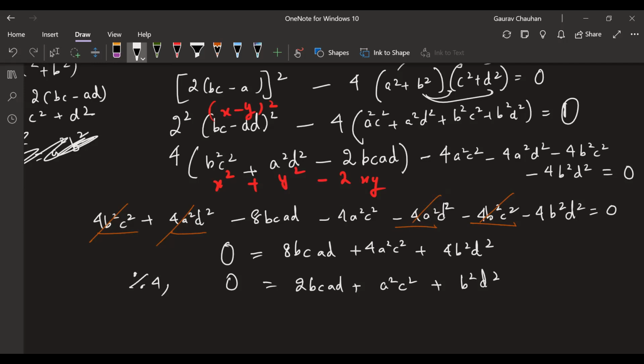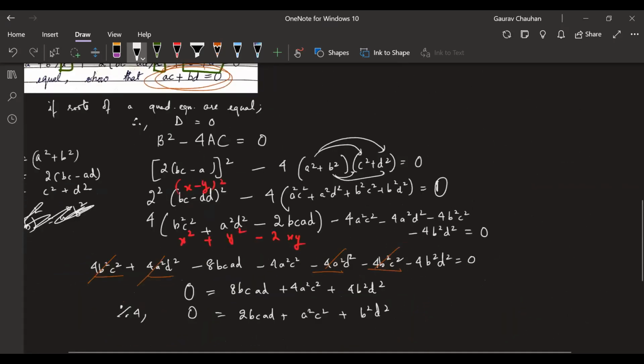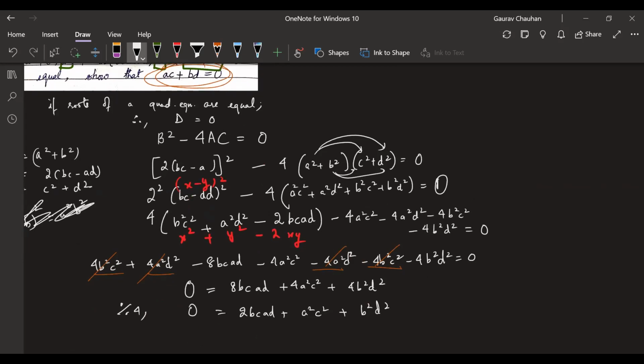Okay. Now you go back to the question. Now you cannot do anything more, right? So far you've made it the simplest possible. Now you go back to the question. It says AC plus BD is equal to 0. AC plus BD I can't even see, but can I see something else here? Okay, just tell me, Riza.